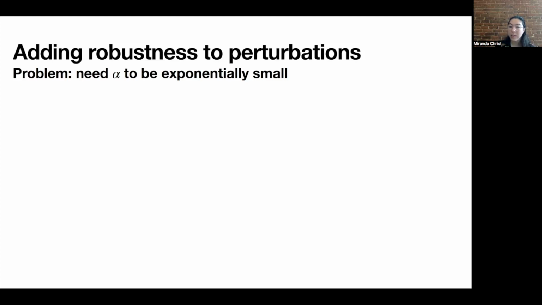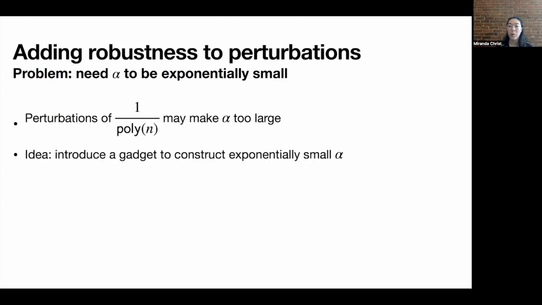And so with high probability, alpha will not be exponentially small, it'll only be polynomially small. So these perturbations might make alpha too large. And what we end up doing to solve this problem is we introduce a gadget to construct an exponentially small alpha, while the true probabilities are really only polynomially small, allowing us to accommodate these perturbations.